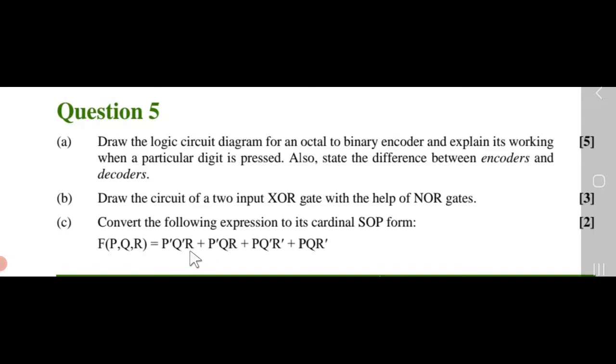So that will be 1. And then P dash QR, that means it is 0, 1, 1. So 0, 1, 1 means that's going to be 3. Similarly, you can go for the other combinations also. So you have to just write. How easy it is. It takes hardly 2 or 3 minutes to do that, right?